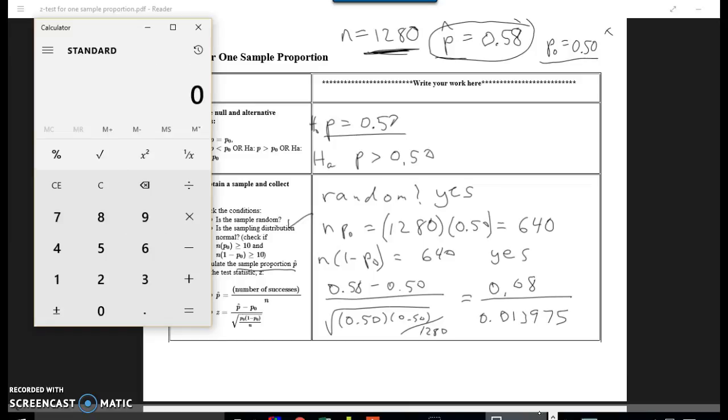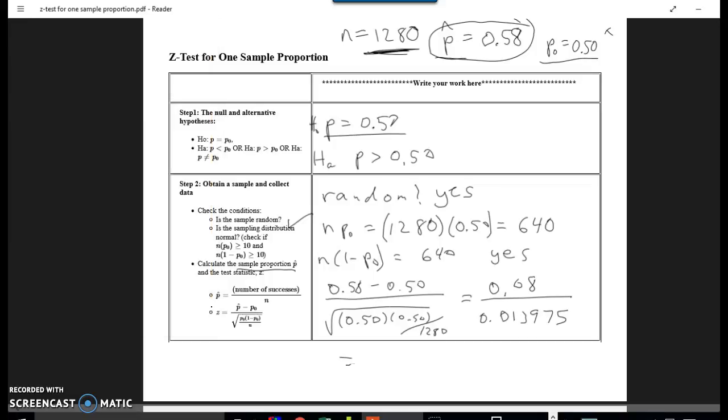So let's clear this out here. So 0.08 divided by 0.013975 gives us 5.72. All right, now that is Z. That is a huge Z-score.